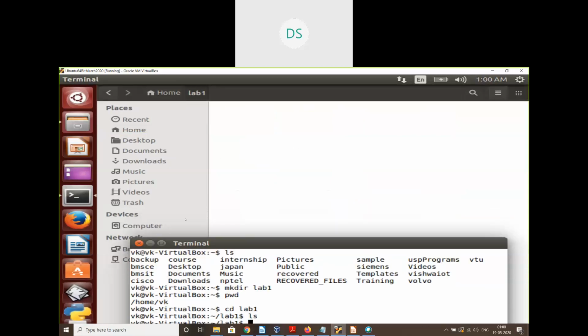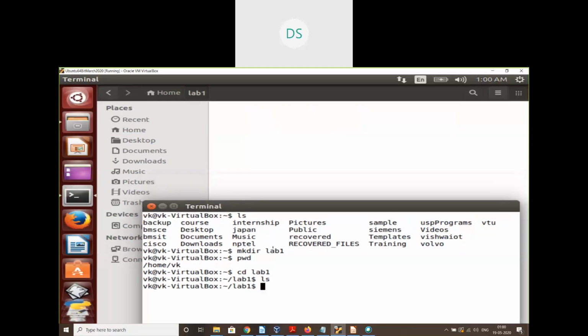Okay. So if I want to go back to the previous folder, okay, so I want to go back to that VK folder itself, then I need to type cd dot dot. Dot dot will take me one step back. Okay. So before that, let me show currently where we are. So when I type pwd, you can see this, the current working directory or present working directory is /home/vk/lab1.